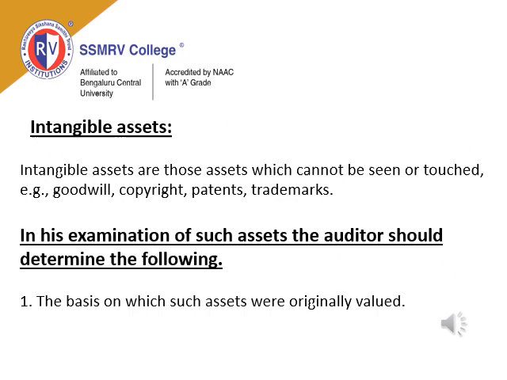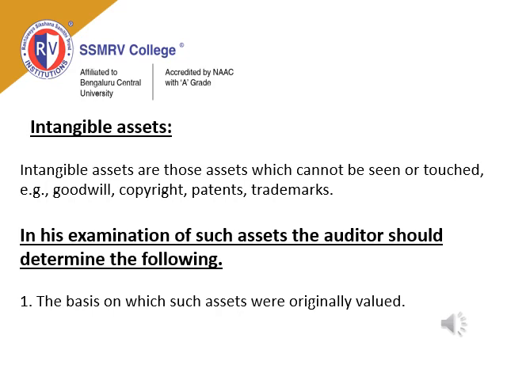So far we discussed what points an auditor has to keep in view thoroughly to check the land and building verification. Next is intangible assets. Intangible assets are those assets which cannot be seen or touched, like your goodwill, copyright, patents, trademarks, etc. In the examination of such assets, the auditor should determine the following. The first one is the basis on which such assets were originally valued.